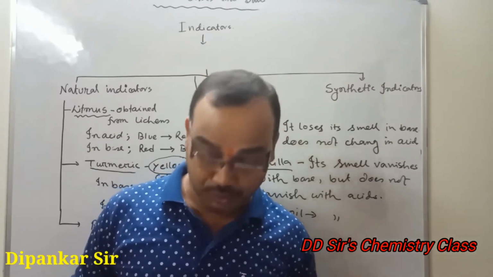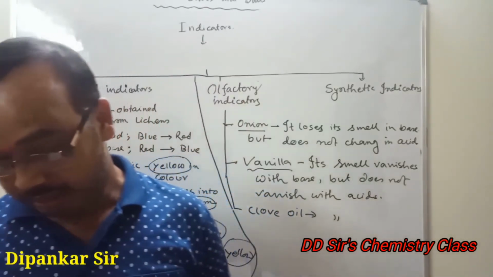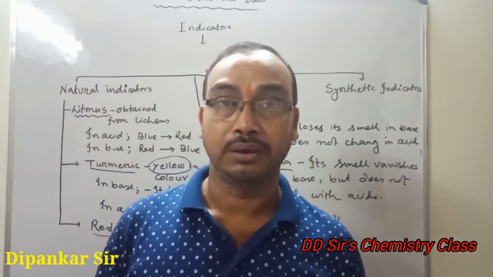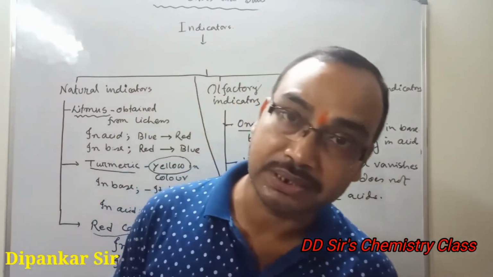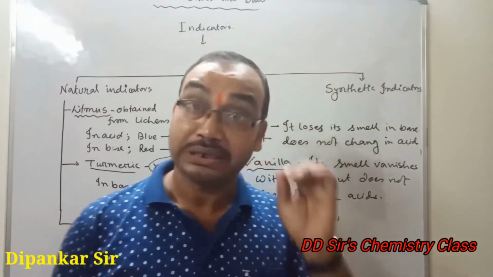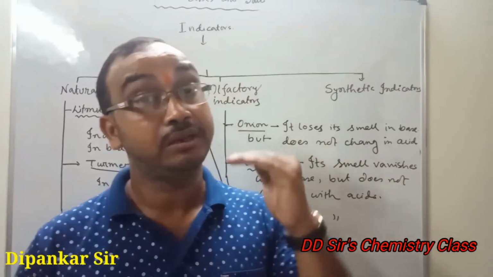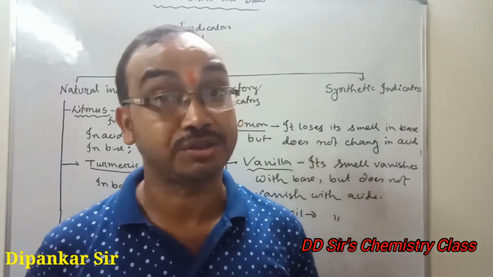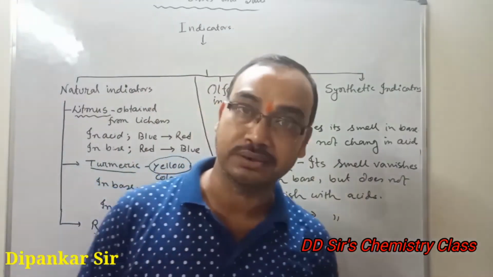It is used for visually impaired persons, because they cannot see. So for visually impaired persons, olfactory indicators are the substances which change their smell in acidic as well as in basic solutions. The substances which change their smell in acid or basic solutions are called olfactory indicators.